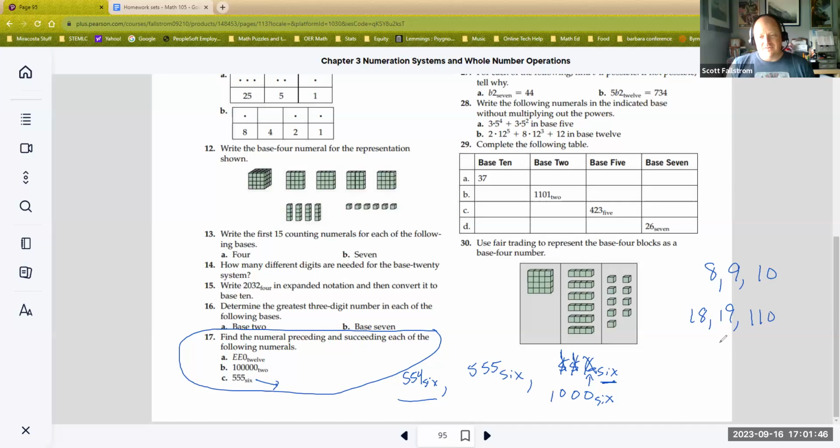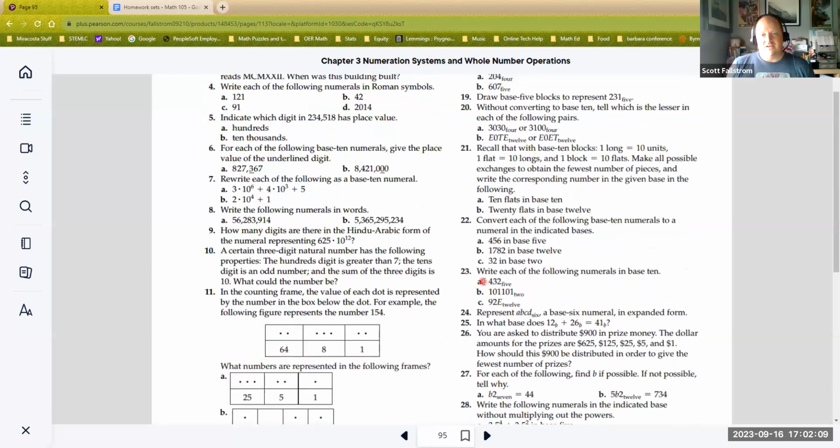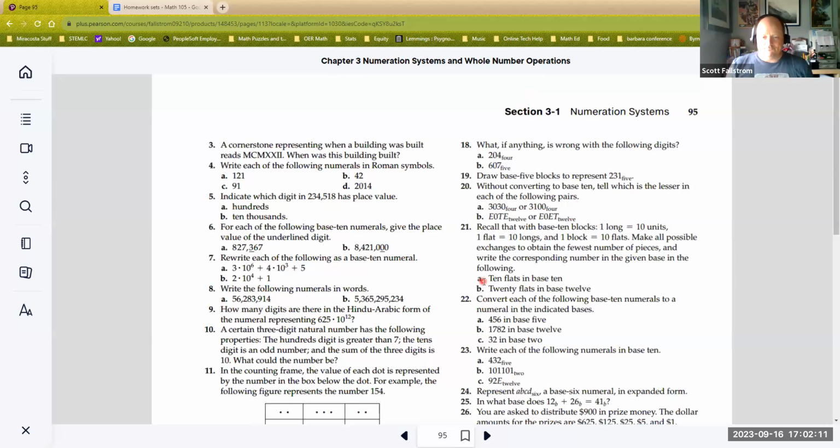And even if you get that one marked down, by the time you get to 9 in base 10, it's so quick for you to see what comes next, but not because you're thinking about it. It's just because you have experience with it. So yes, I will be doing most of the exam questions with different number bases because I need you to be in a position like your students will be, where they're trying to understand place value in depth. Oh, let's see here. What else?